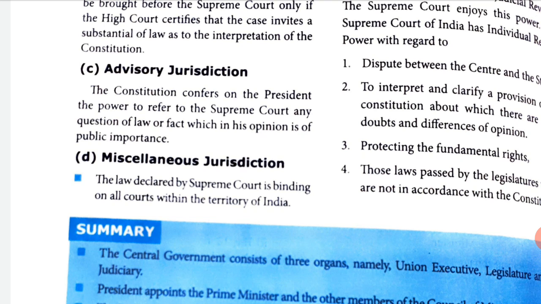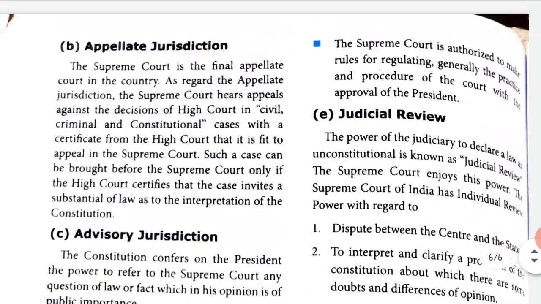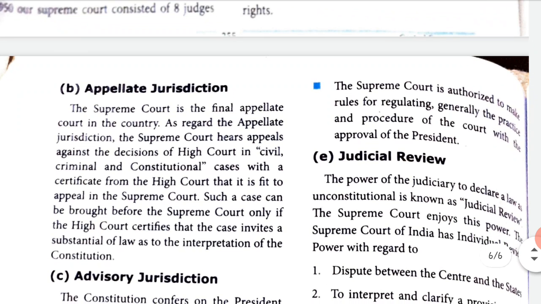Miscellaneous, that means others. Miscellaneous jurisdiction. The law declared by the Supreme Court is binding on all courts within the territory of India. So that is always there within the territory. The Supreme Court is authorized to make rules for regulating generally the practice and procedure of the court with the approval of the President. So the Supreme Court can make rules for regulation to make it perfect.